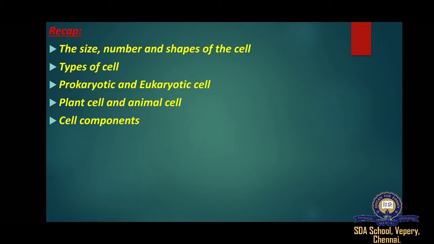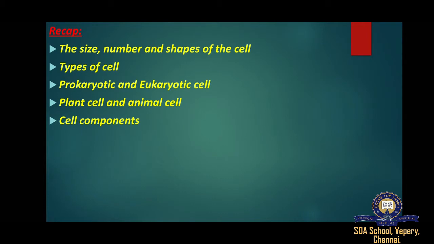Plant and animal cell. Both plants and animals are made up of cells. Both cells are eukaryotic in nature, having a well-defined membrane-bounded nucleus. Plant cell: it is usually large in size. It is hard in nature. Plant cells have a cell wall in addition to their cell membrane. Animal cells are generally smaller than plant cells. It is not so hard as a plant cell. A cell wall is absent.